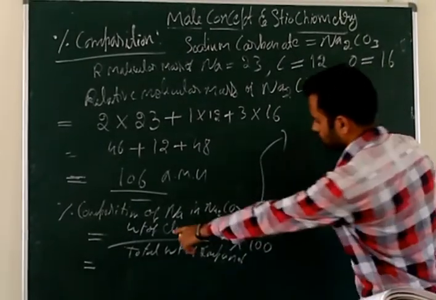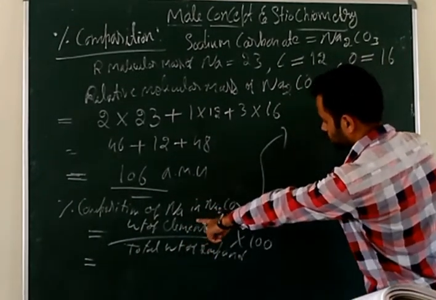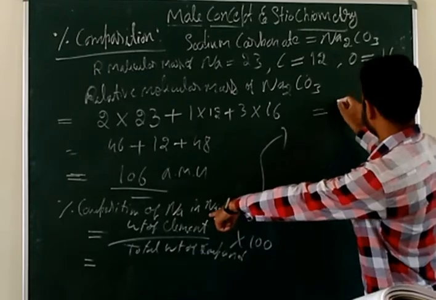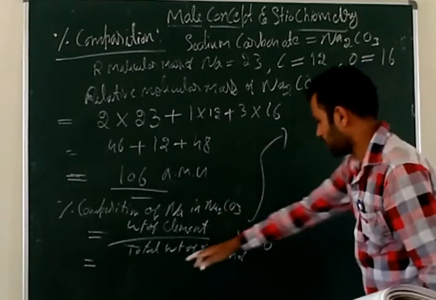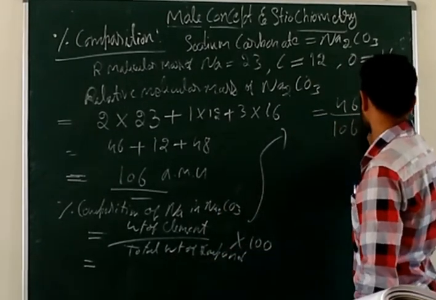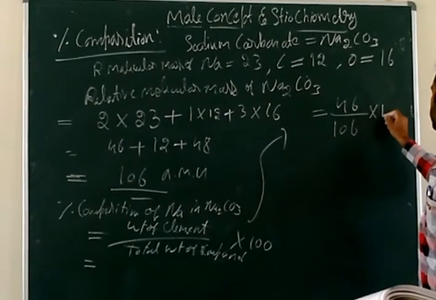We are calculating the sodium element; its weight is 46, divided by total weight 106, into 100.